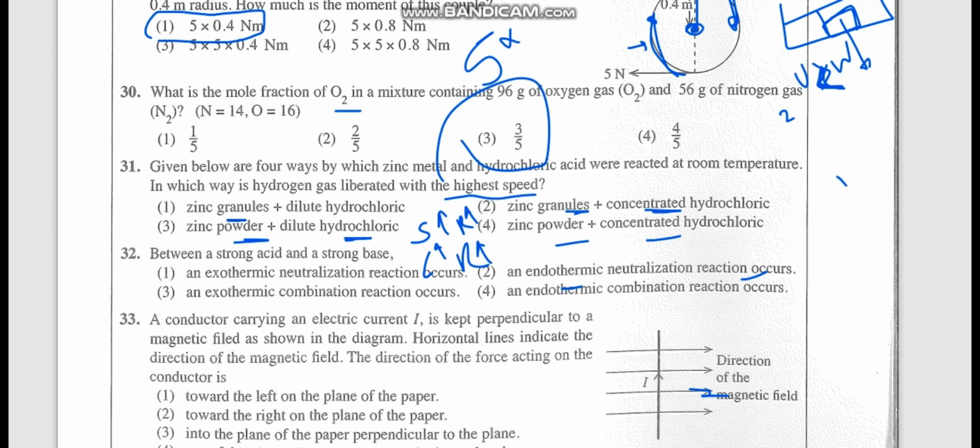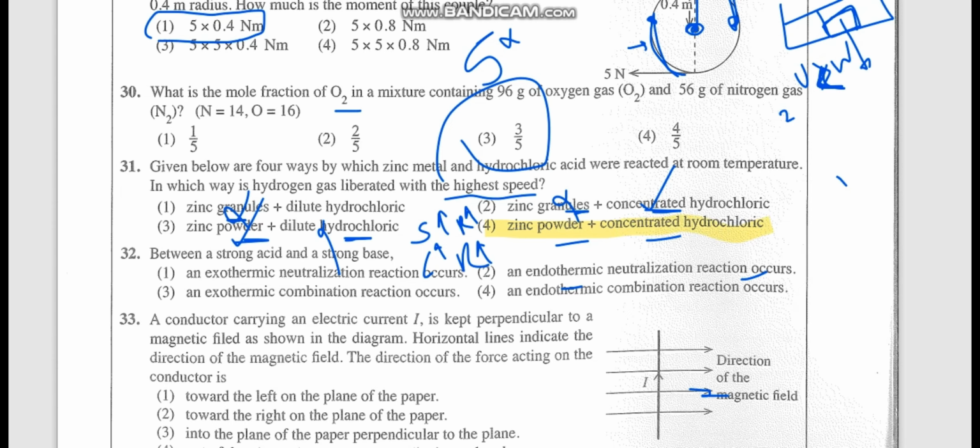Now here first one is granules, so surface area very less. Second one also granules, but in the second one concentration is higher. Zinc powder, that's possible, but concentration low. See fourth one, you have zinc powder and concentrated hydrochloric acid. Both surface area and concentration are increased. That means it is occurring with a very high speed. So fourth one is the best answer.